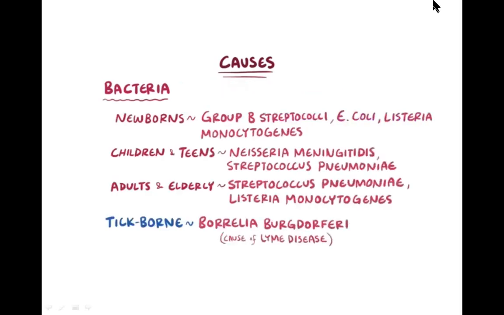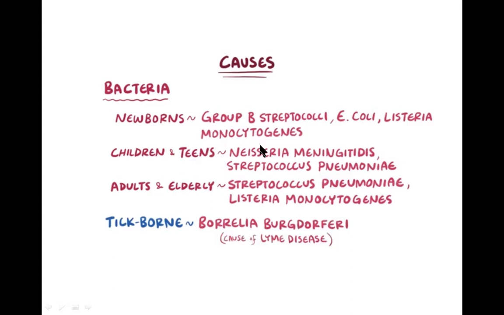Some of the bacteria which cause meningitis, we'll just name a few. Especially in newborns, the bacteria responsible are Group B streptococci and Escherichia coli, and then Listeria monocytogenes.